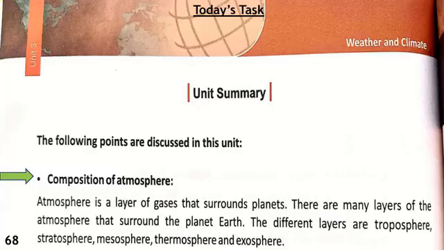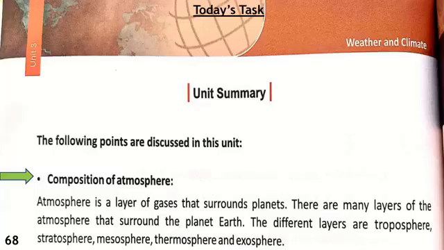कौन सी gases होती हैं? Nitrogen, oxygen and carbon dioxide, argon, helium. There are many layers of the atmosphere that surround the planet Earth. अर्थ को कितने ज्यादा लेयर्स हैं जो इसको सराउंड करते हैं, इसके इर्द गिर्द हैं, वो जो एटमॉस्फेयर के लेयर्स हैं. The different layers are troposphere, the very first layer.